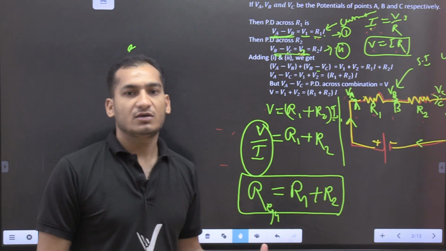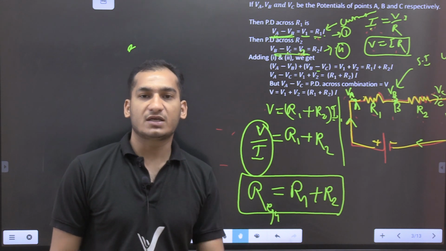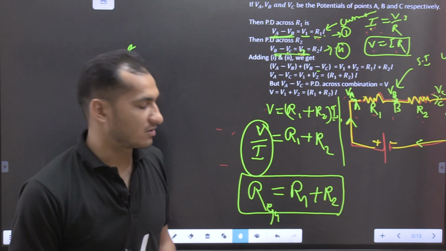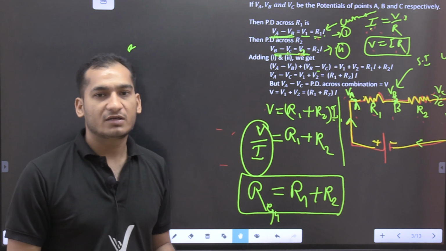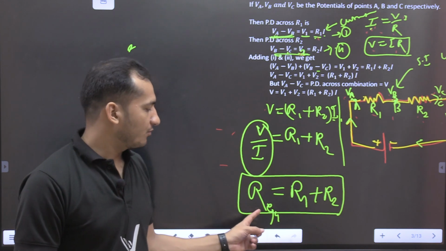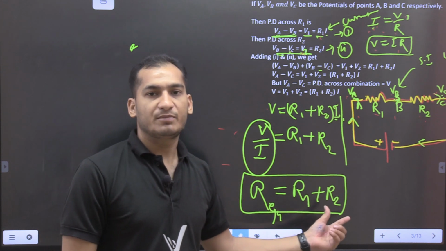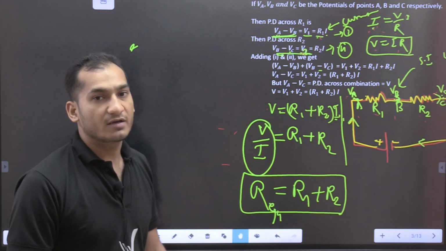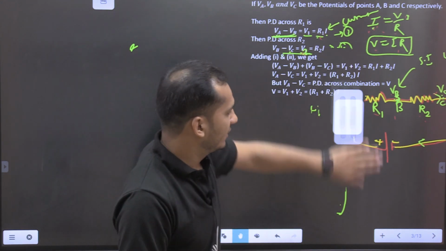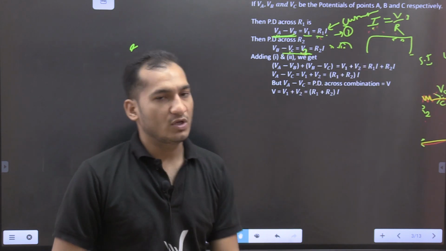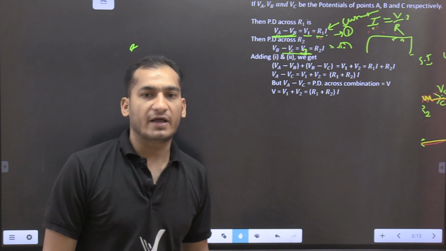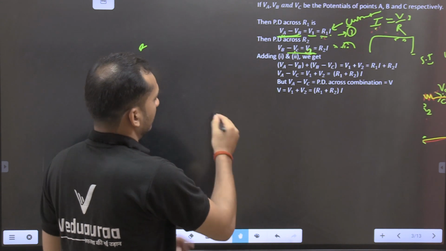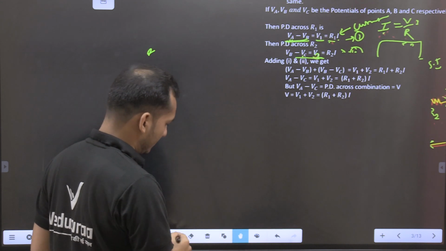Sometimes the question will also ask what the effective resistance is. Effective resistance and R equivalent are both the same thing. So when two resistors are connected inside this circuit, with the help of this concept you can find the R equivalent. If two resistors are connected, fine, but if n resistors are connected, how will you find it? How do we find the R equivalent in series if n resistors are connected inside this circuit?